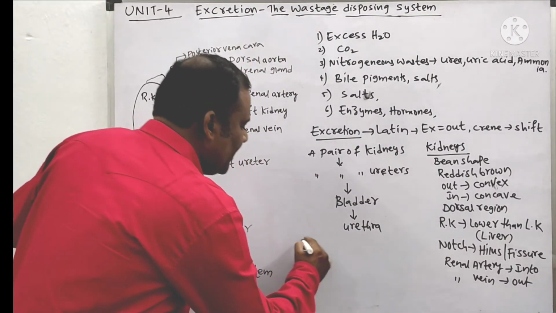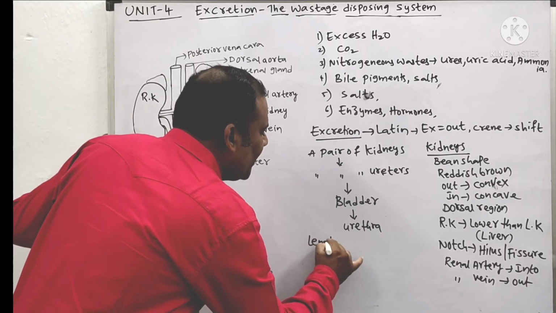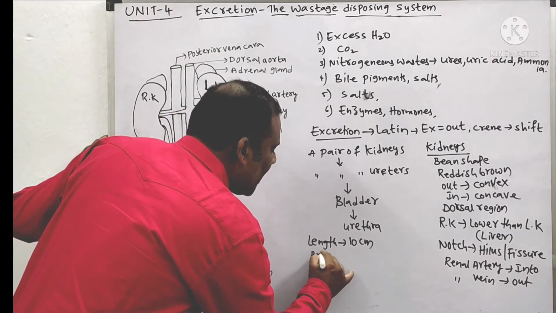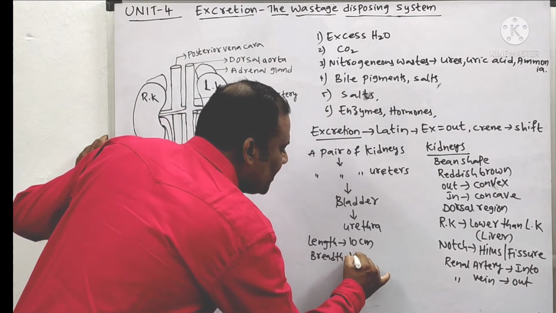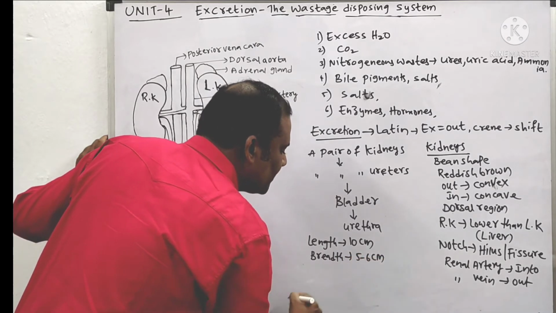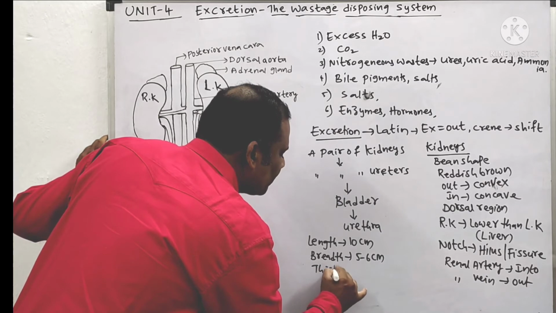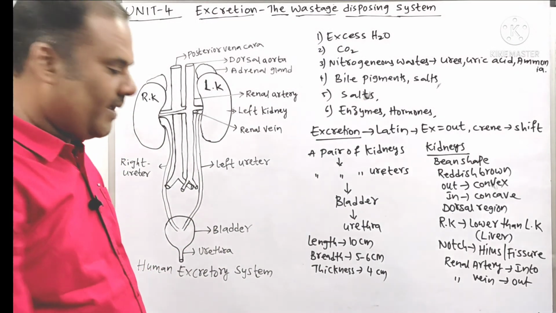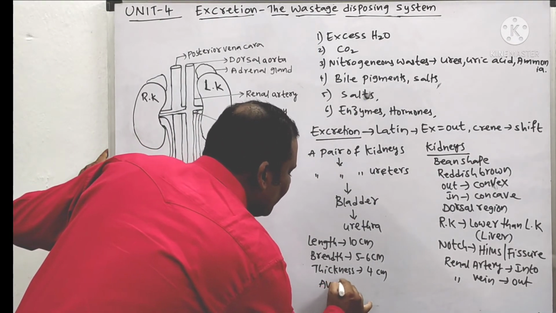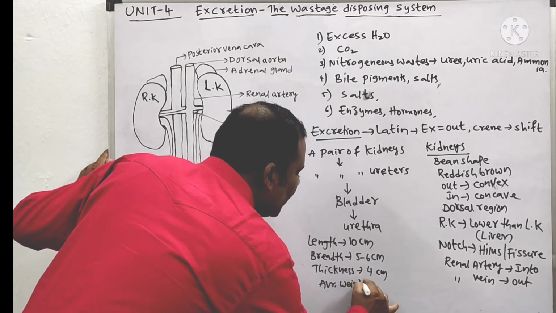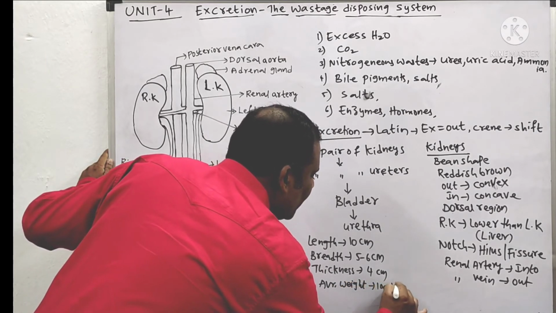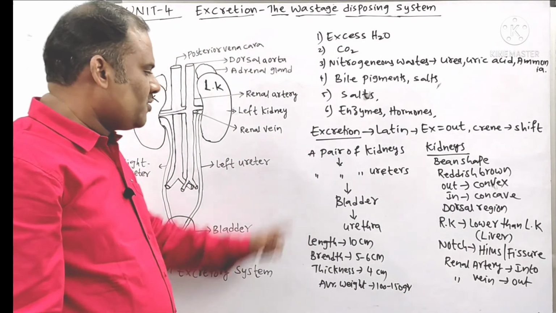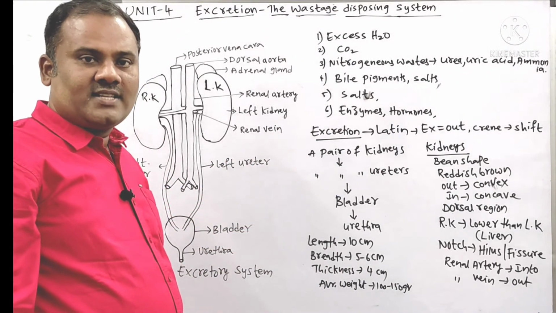And if you take the kidney measurements, the length of the kidney is 10 centimeters. The breadth of the kidney is nearly 5 to 6 centimeters. The thickness of the kidney is 4 centimeters. And the average weight of the kidney is nearly 100 to 150 grams. So this is about the total human excretory system.